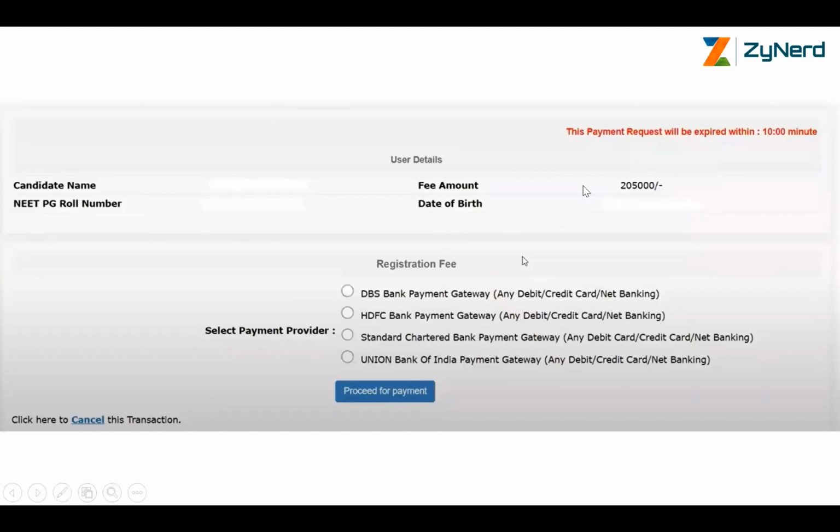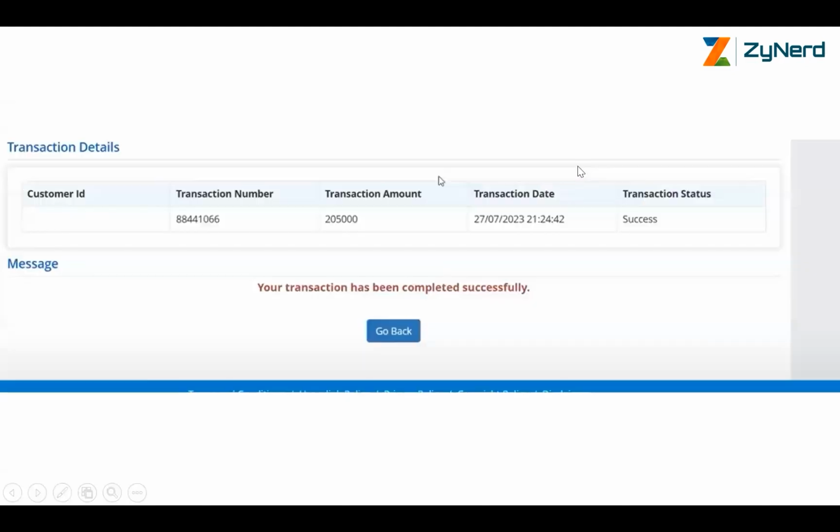Note that you will not be able to pay through UPI if it is 2,05,000. UPI has a limit of 1 lakh, so you will only be able to pay through credit card or debit card. 26,000 UPI options might be available in some of these payment gateways. Once the transaction is complete, you come back and check over here, it will say success. In case it is not successful, wait for some time, 1 or 2 hours.